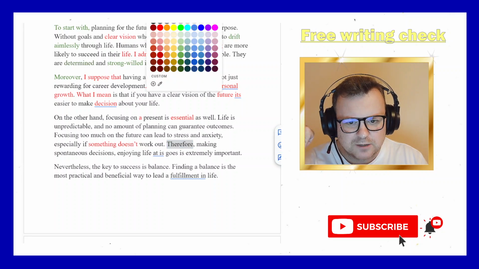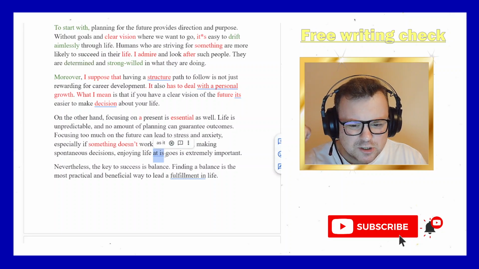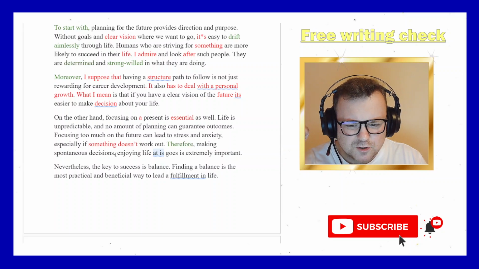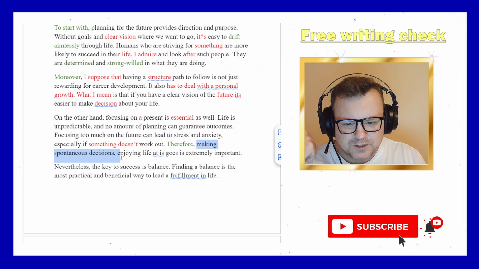Therefore, good signposting language, good. Making spontaneous decisions, enjoying life goes is extremely. Does the candidate here mean as it goes? And also, we just have a run-on sentence. Making spontaneous decisions, comma, enjoying life as it goes is extremely important. We need a conjunction here, and. Making spontaneous decisions and enjoying life as it goes. We can't just have comma, clause, making spontaneous decisions.